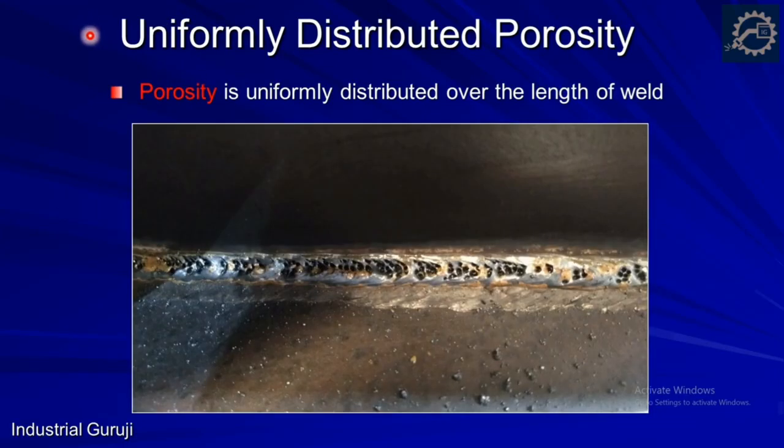Second type is uniformly distributed porosity. Here, as the name suggests, porosity is uniformly distributed over the length of a weld. You can clearly visualize this from the image.